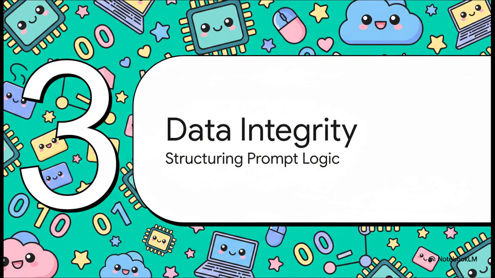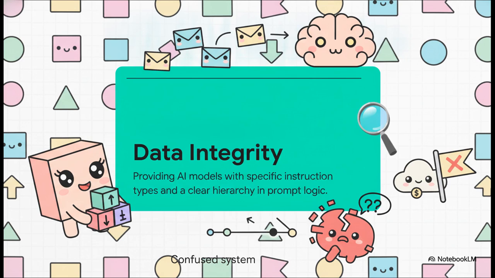That brings us to Section 3, mastering data integrity and structuring your prompt logic. So, the really crucial point here is how you're structuring your prompt logic. Data integrity in this context is the practice of providing AI models with very specific instruction types and maintaining a super clear hierarchy in your prompt logic.